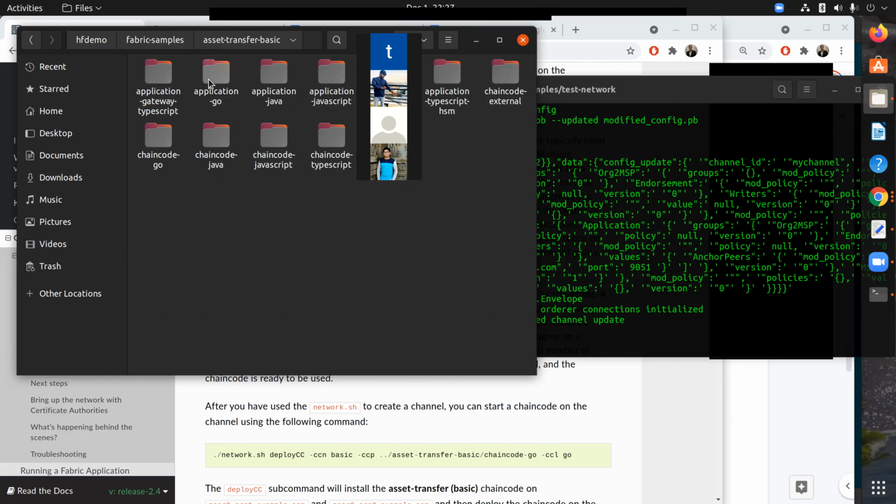So what is asset transfer? Any asset. Let's say I have a car and I want to transfer that car to someone else. Maybe Thomas is buying that car from me. So the asset, which is a car, is moving from Navin Reddy to Thomas.